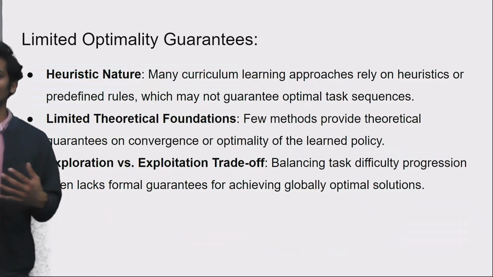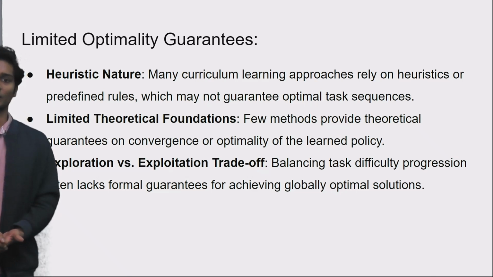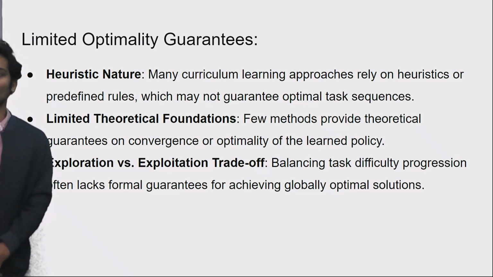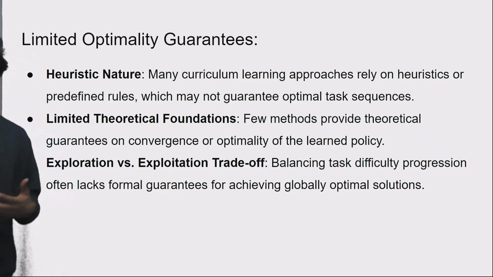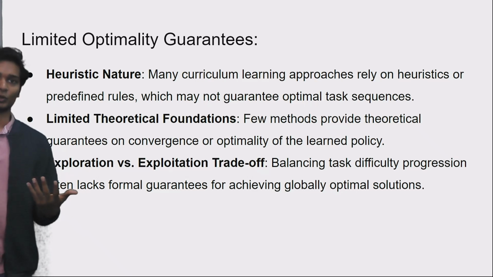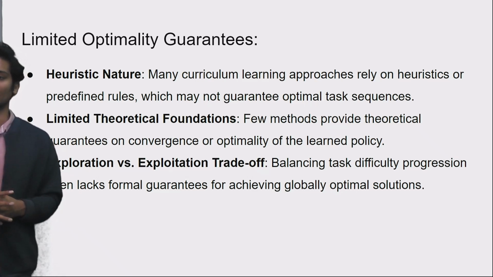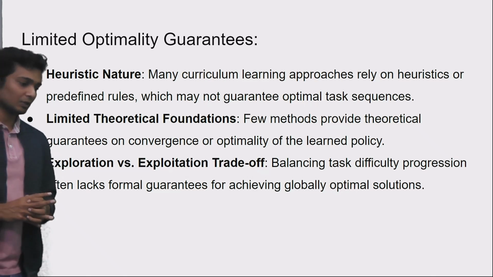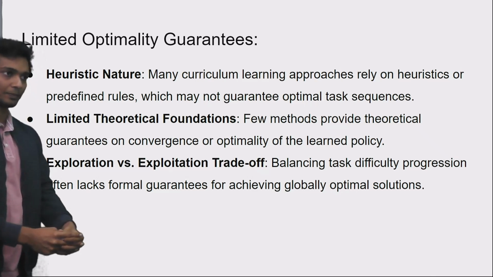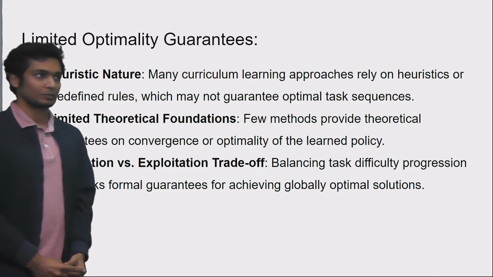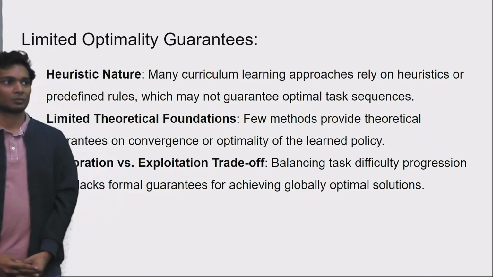So although there are all these different approaches to generate a curriculum, they still provide very limited optimality guarantees. This is because a lot of the approaches may be based on some heuristics which do not generalize to most conditions, so do not provide any guarantees. And what are optimality guarantees though? Optimality with respect to what? Here we're talking about optimality with respect to our target. Okay, the optimality of the policy, convergence to the optimal policy in the target task.